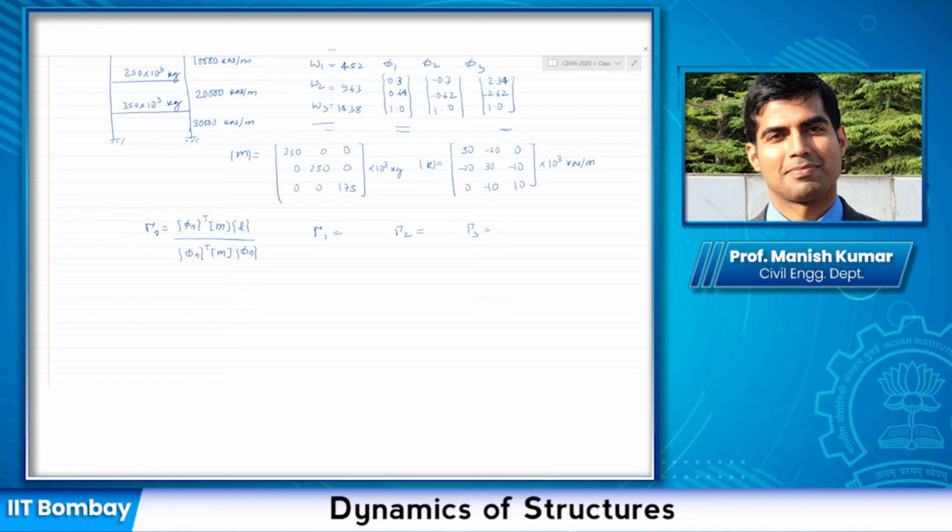See the frequency, the eigenvalue that it will give you, that would be the square of frequency. So you can get that, but the shapes, the eigenvector that it will give you, might not be. So that's what I said, normalize it with respect to the third degree of freedom. Because if you get a mode shape like 1, 2, 3, then 2, 4, 6 is also the same eigenvector, right? So you have to normalize it that way.